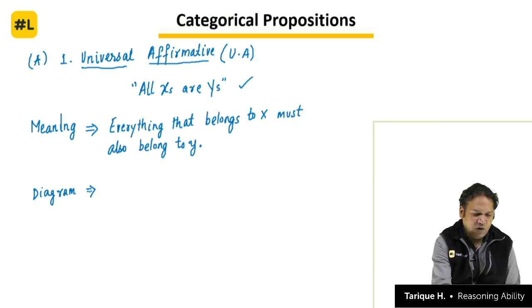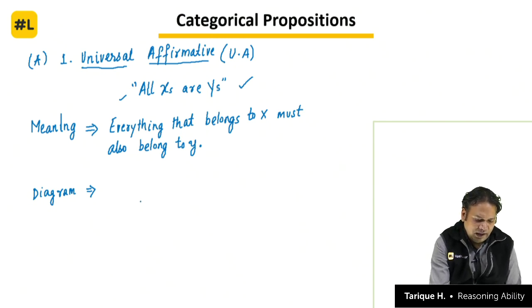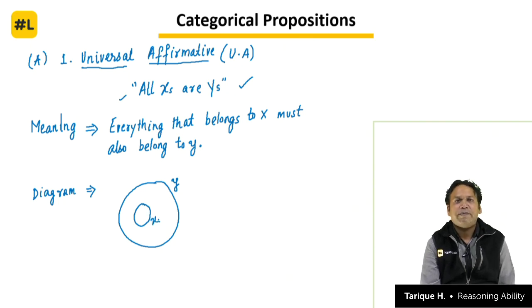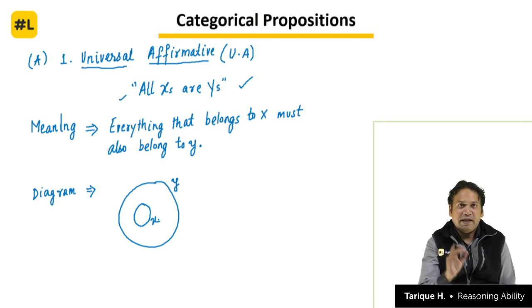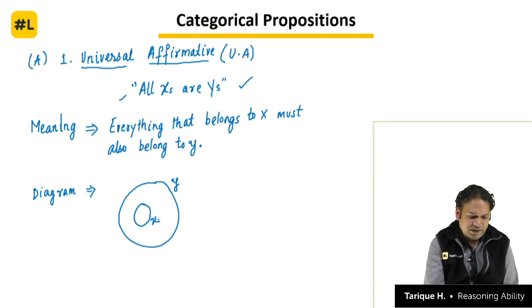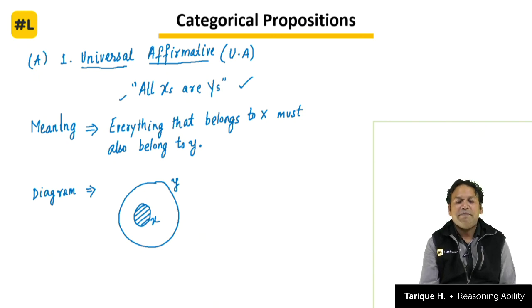That is what we say, all x's are y's. So the diagram will be x contained inside y. Let's say this is the set of y. Then x is a set inside y. Everything that belongs to x must belong to y. x is completely contained inside y. Okay, that is the meaning of the statement.